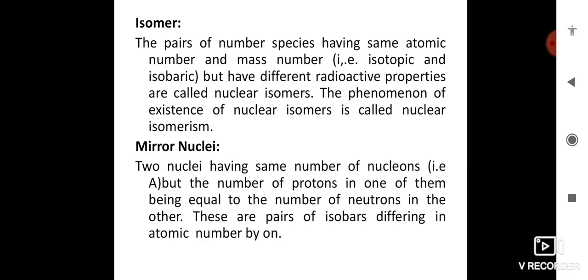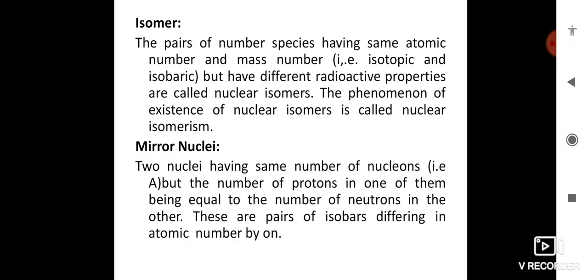Here, a pair of nuclear species having the same atomic number and mass number, that is isotopic and isobaric, but different radioactive properties, are called nuclear isomers. The phenomenon of the existence of nuclear isomers is called nuclear isomerism. They differ in their nuclear energy states, like internal structure and half-life. The isomeric state is denoted by the letter m, attached to the nuclide.